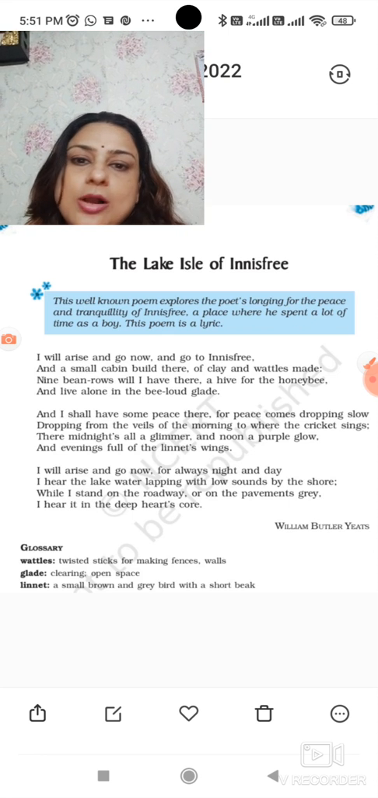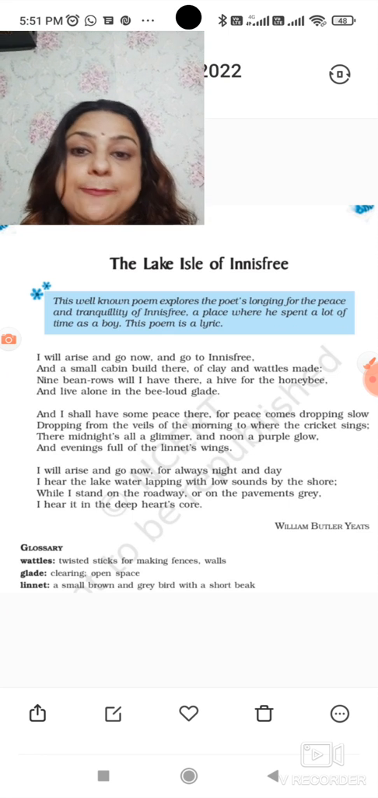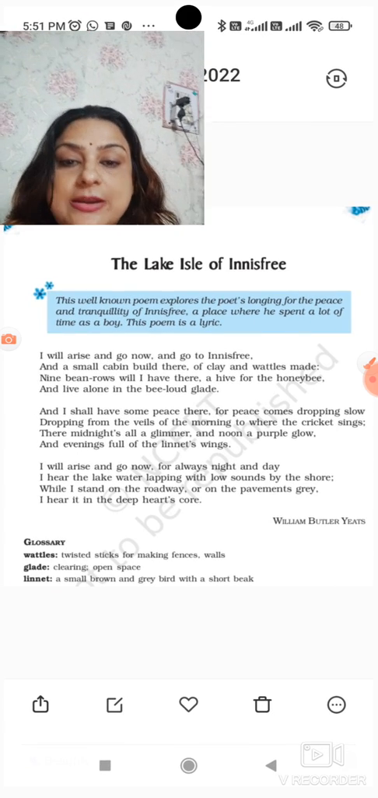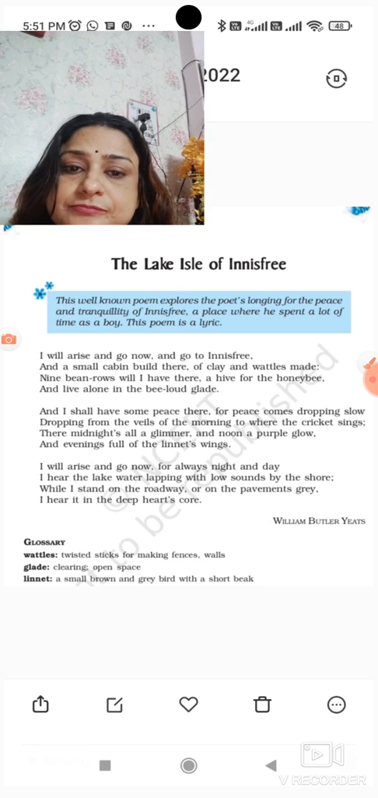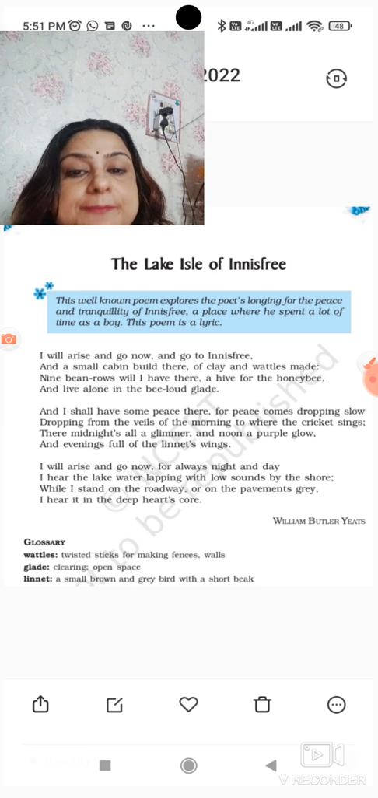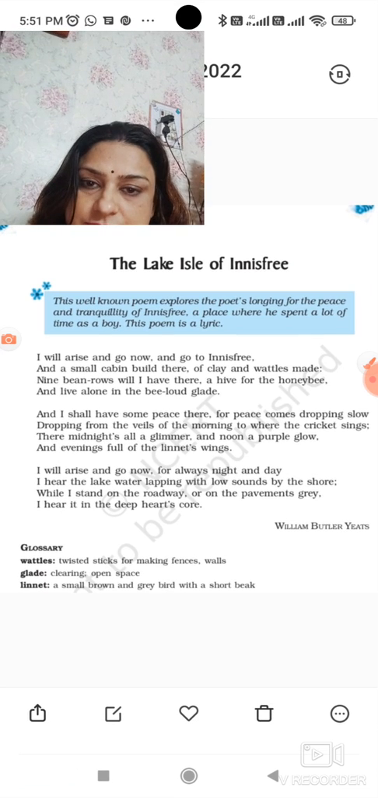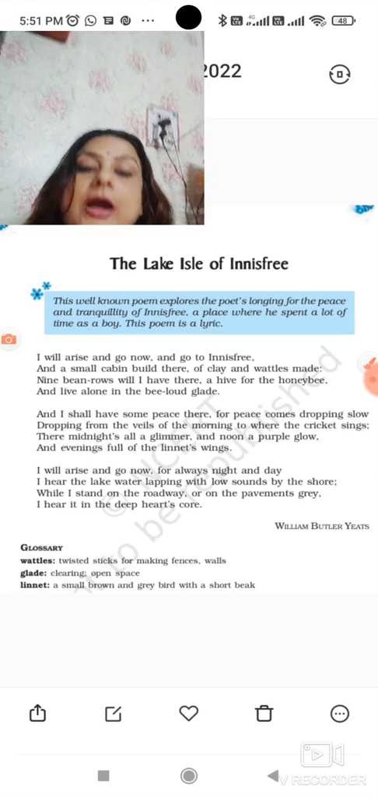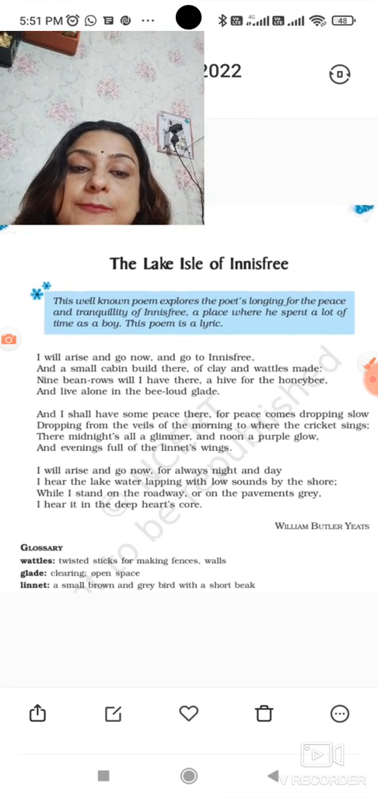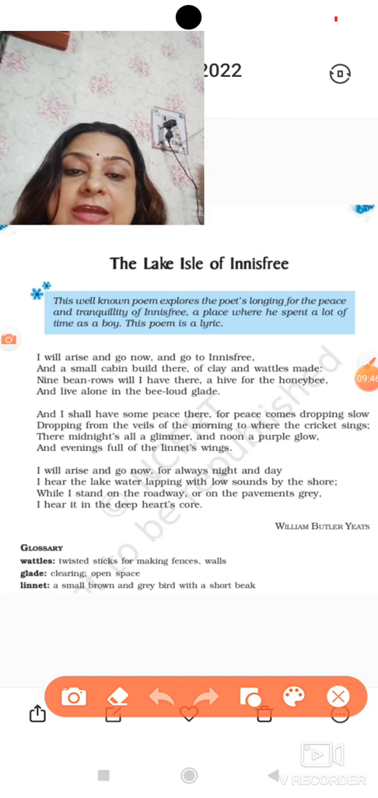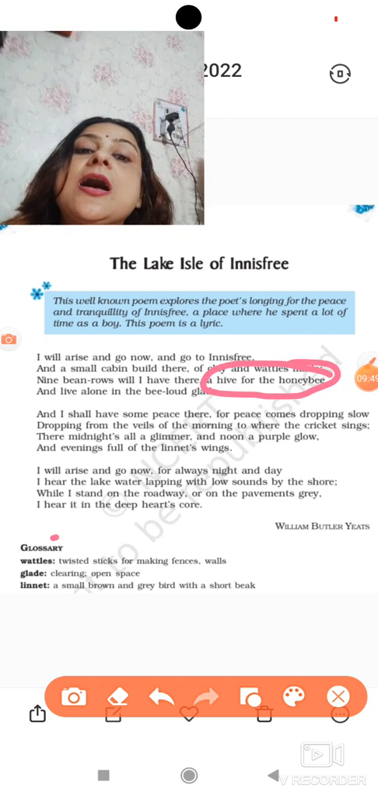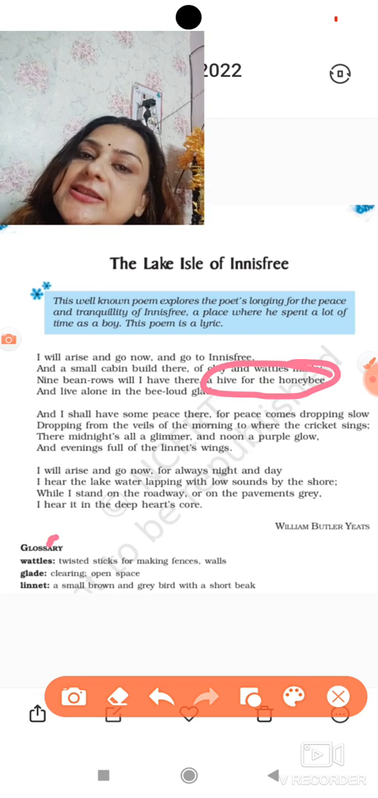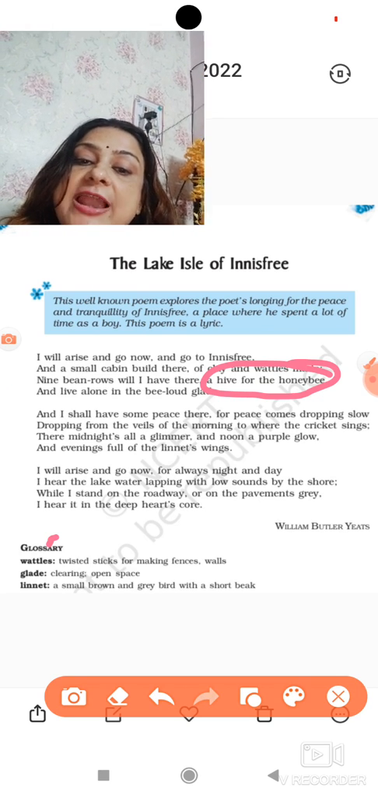Now let's talk about the figures of speech, or you can say poetic devices, which are used in the poem. So let's take: I will arise and go now, and go to Innisfree, and a small cabin build there of clay and wattles made. Nine bean rows will I have there, a hive for the honeybee. Now this hive for the honeybee, the h sound is repeated, so it is alliteration, right? It is alliteration.